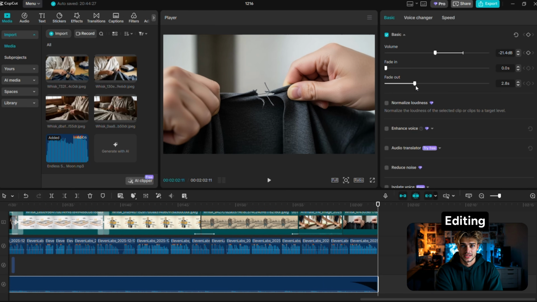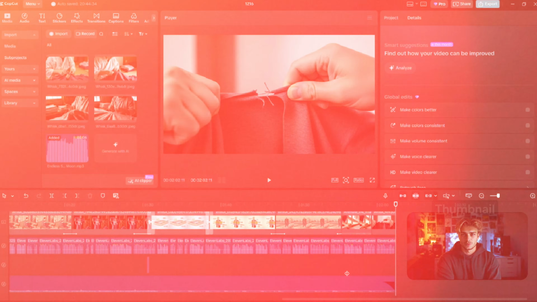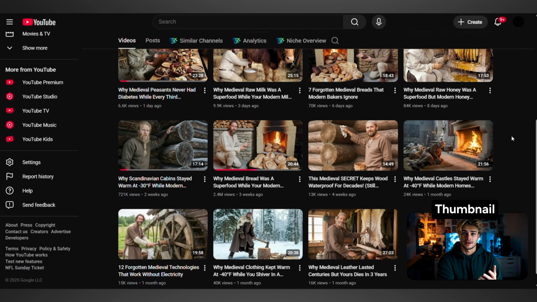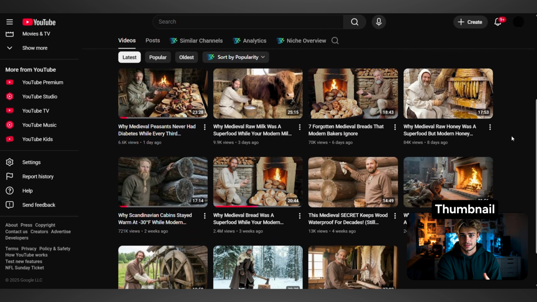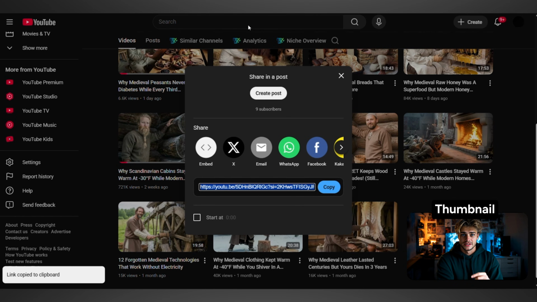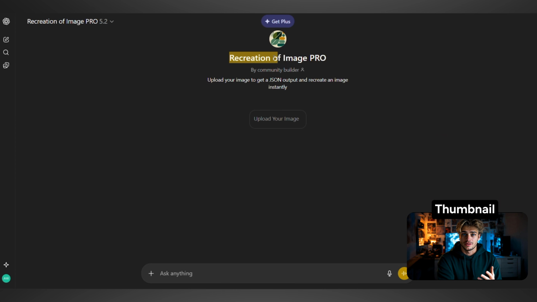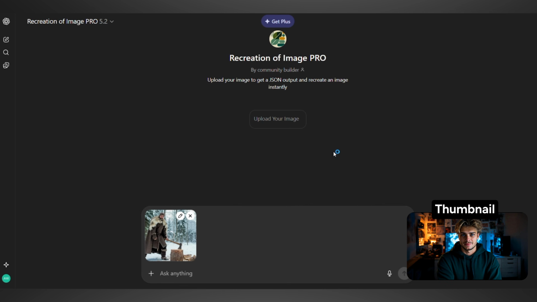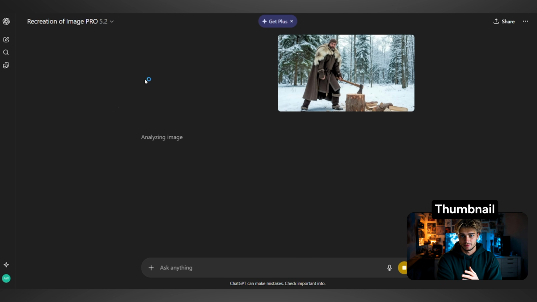To end things off, we need to finalize the packaging. Now, when we take a look at our competitor, his thumbnail structure is pretty consistent and simple throughout. So, producing our thumbnail is going to be pretty simple. Download whichever thumbnail best matches your video's concept. We'll use my other tool inside Creator OS, which is the Image to JSON tool, to convert our competitor's thumbnail into JSON data.